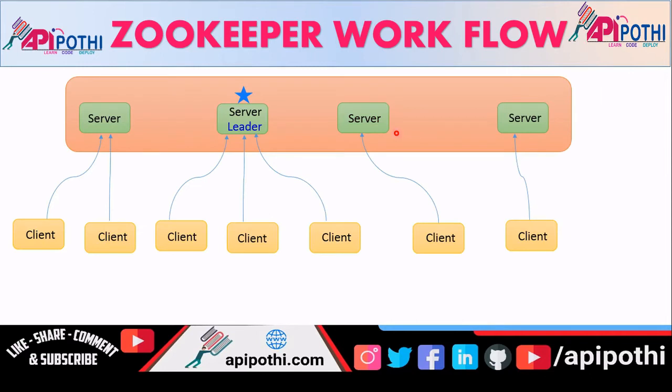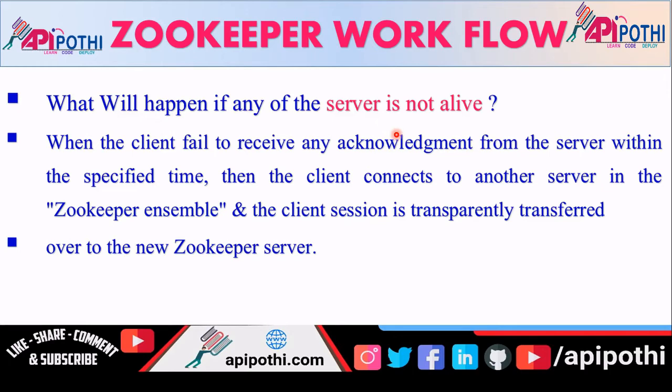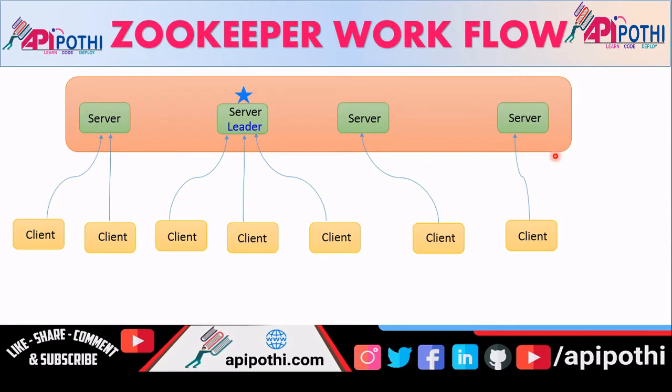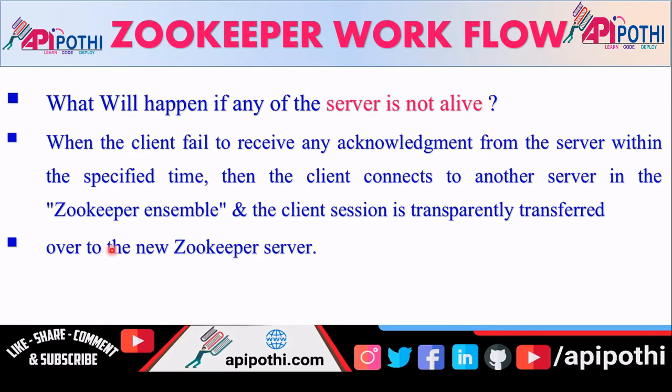Since Zookeeper is a collection of servers, and a server is also a kind of node or machine, it is possible that it will go down at some uncertain period of time. So what will happen when it goes down? Basically, when the client fails to receive any acknowledgement from the server, meaning the client is sending a message to the server and expecting an acknowledgement, and fails to receive it, it means that the server went down.